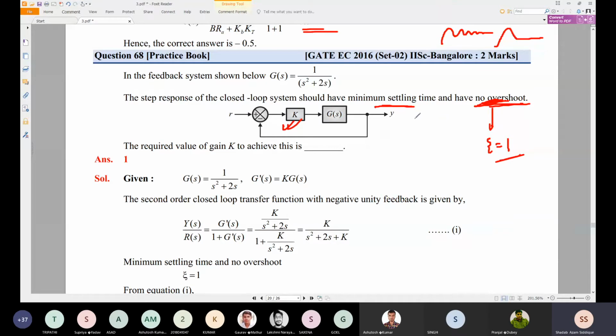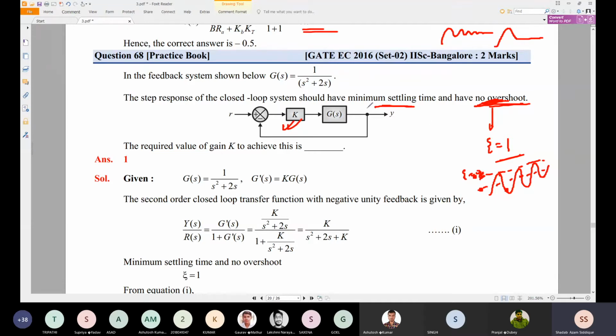It also has the minimum settling time. Zeta equal to 0, an undamped system, may also seem to have no overshoot, depending on where the maximum value is. If the maximum value is this peak, we can say no overshoot, but if the maximum value is this one, there may be a first overshoot, undershoot, then a second overshoot and undershoot.